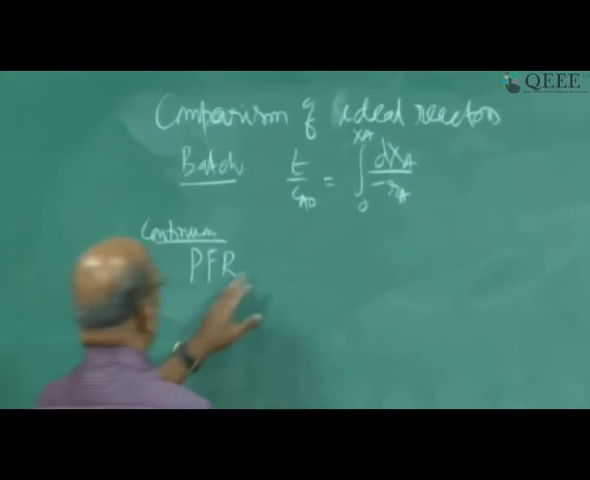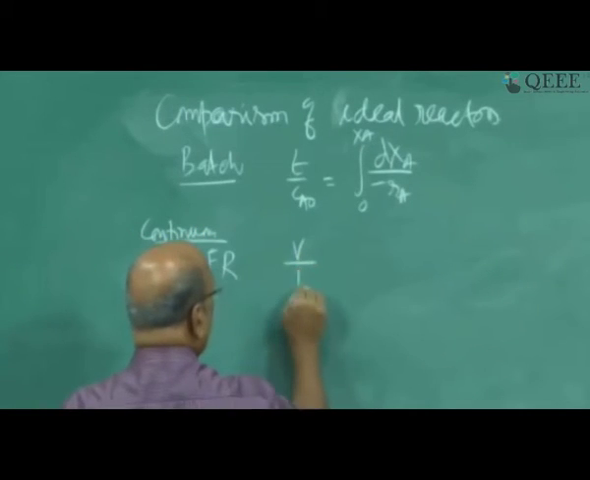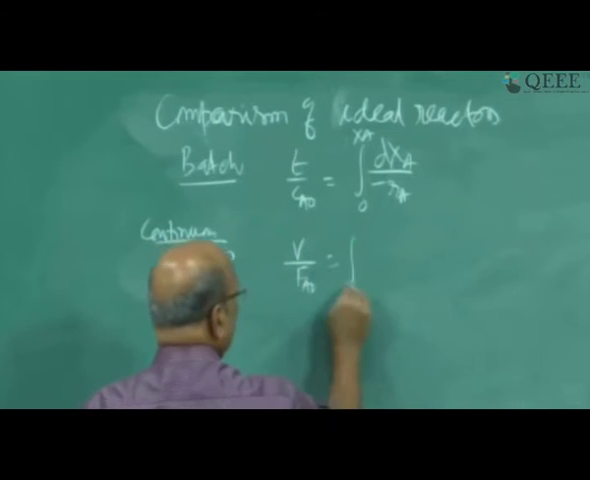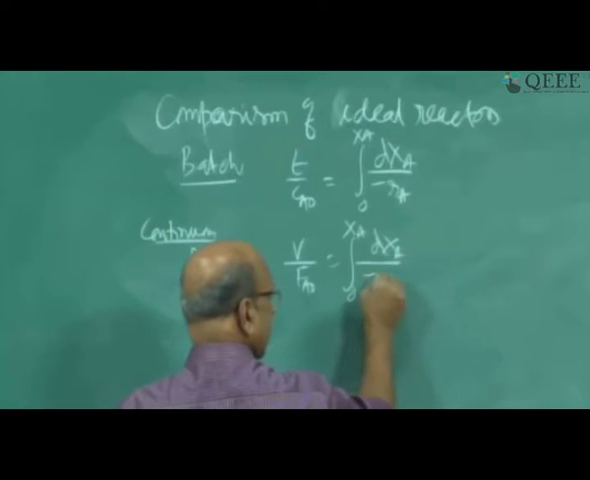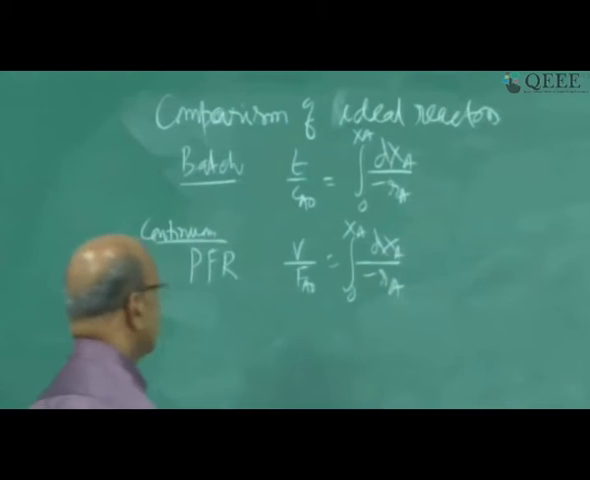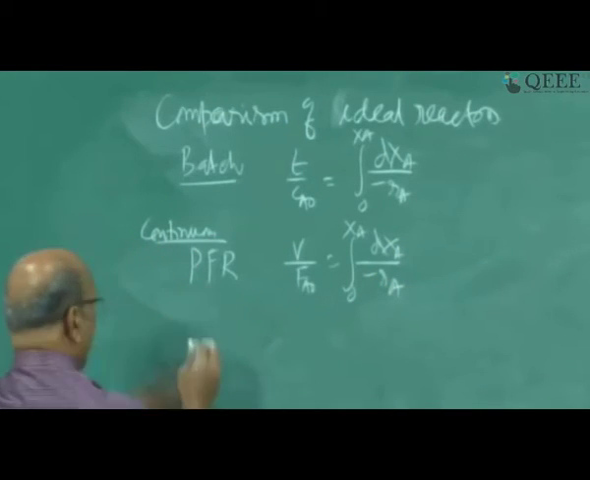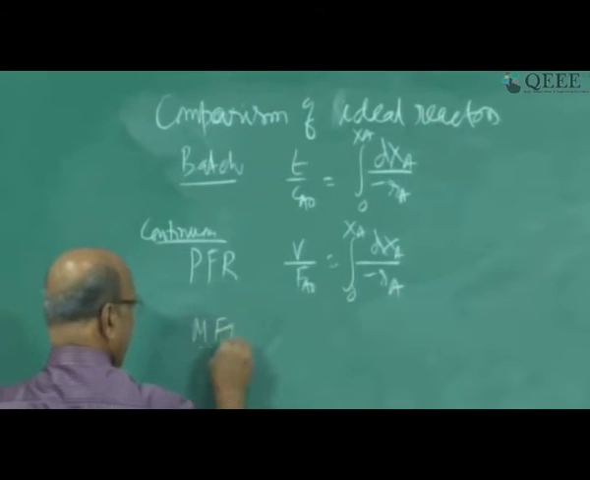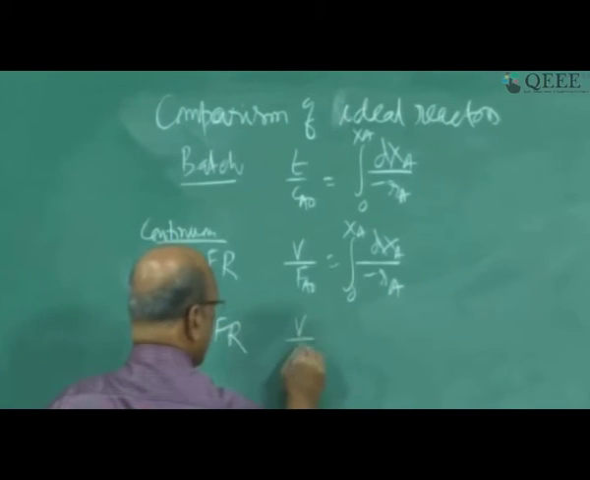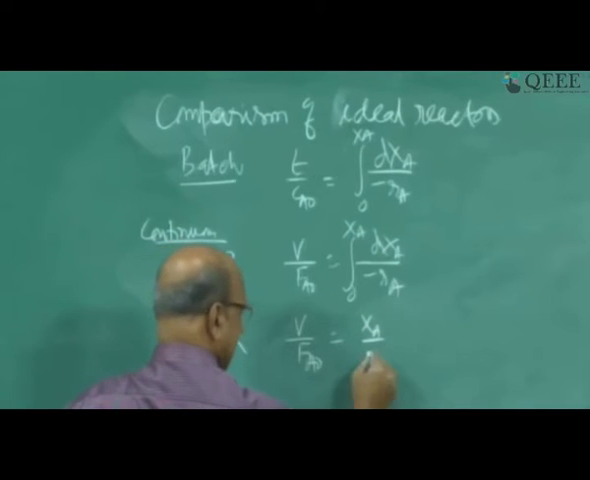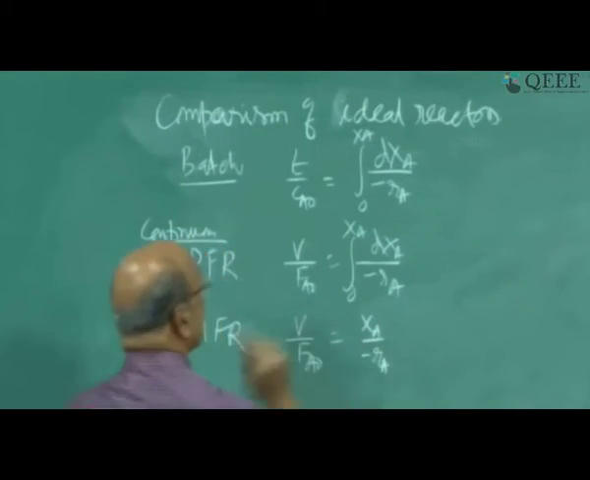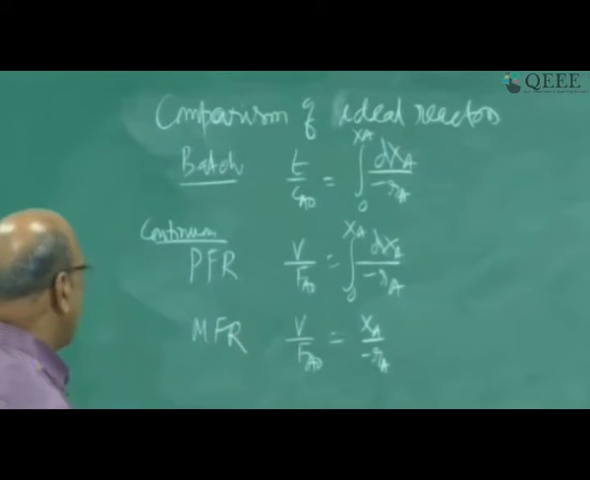Yeah, continuous. For PFR, it is V by FA naught equal to the integral from 0 to XA of dXA by minus RA. And for MFR, it is V by FA naught equal to XAF by minus RA. These are the 3 equations that we have.